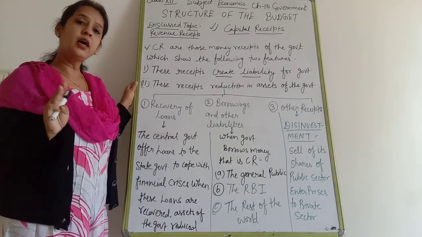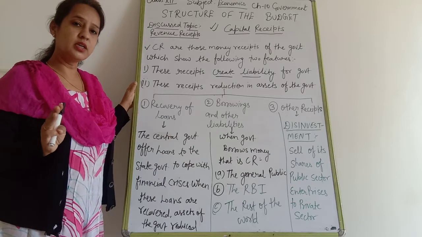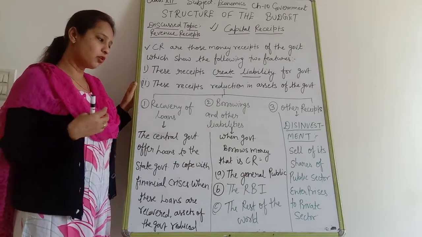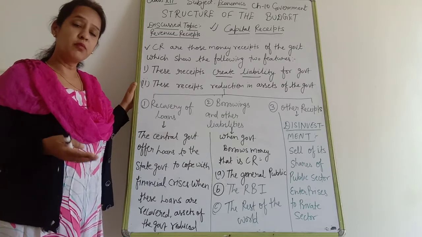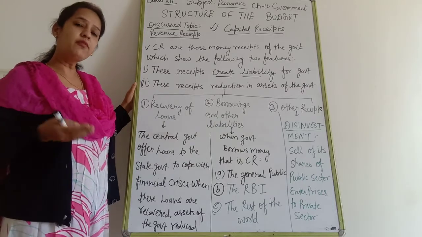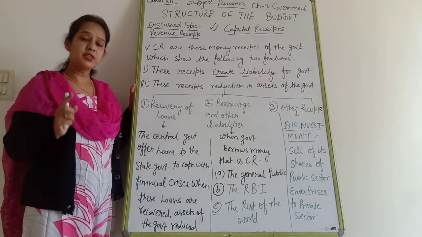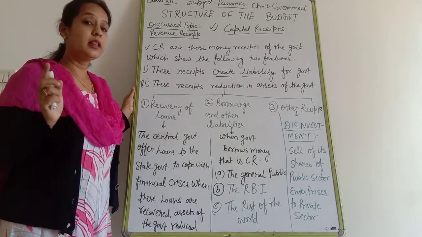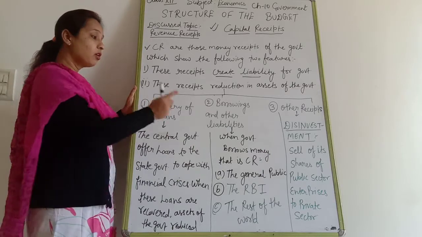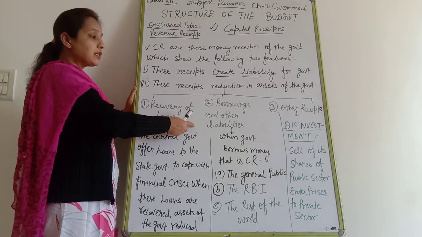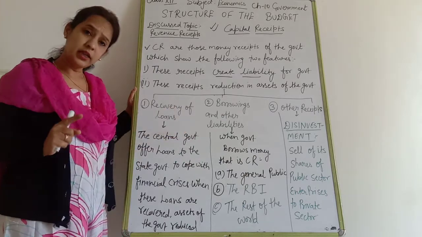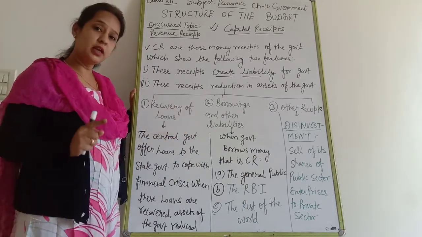If the state government takes a loan from the central government, then for the state government that will be a liability, and that is a part of capital receipts. Clear?